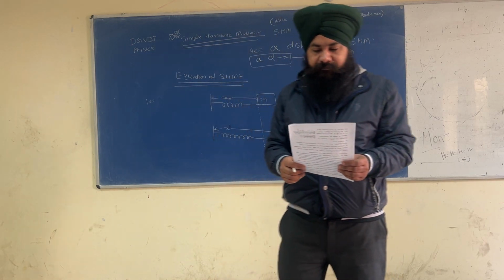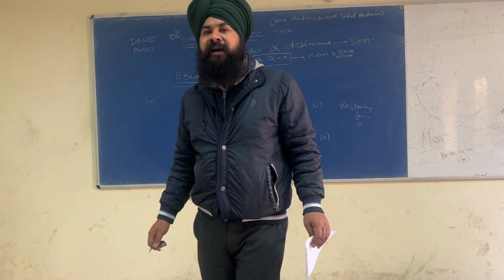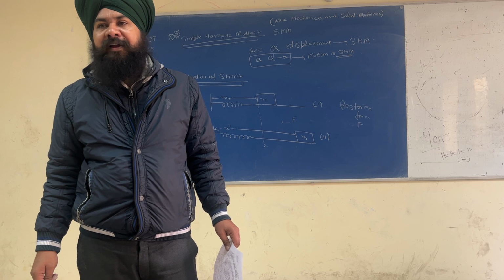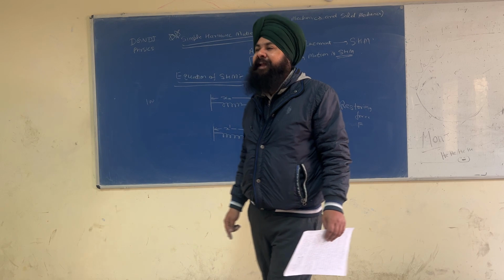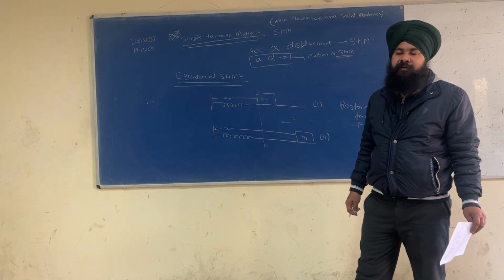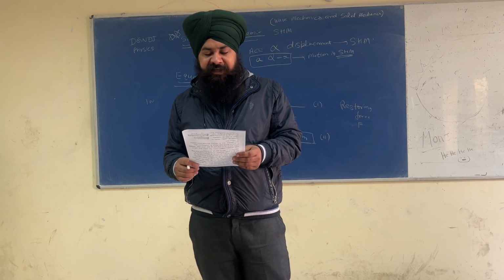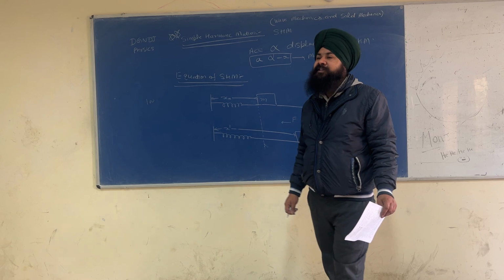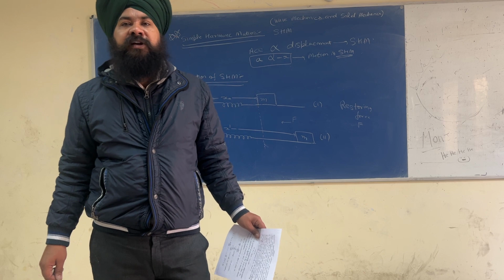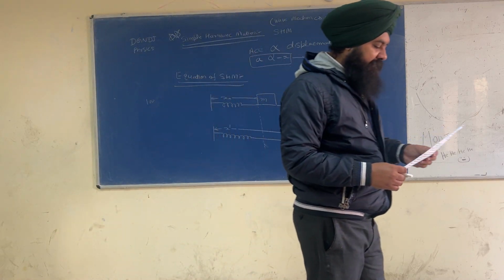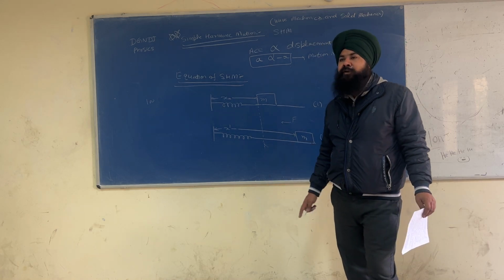Next point is, however, the inertia of the attached mass results in overshooting when the object reaches the equilibrium position.